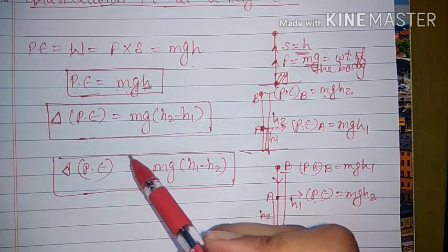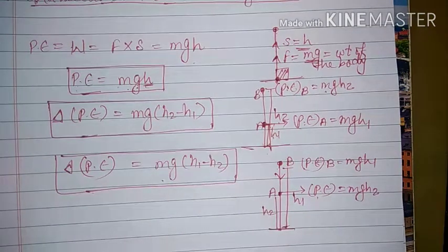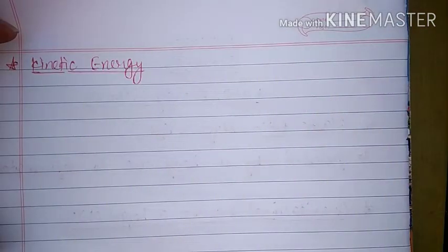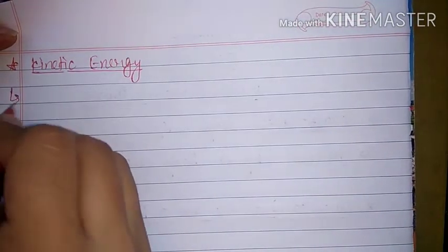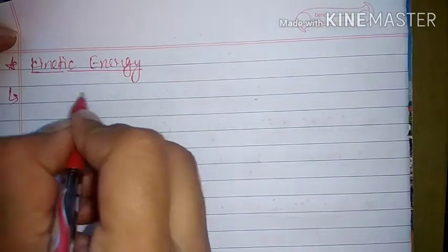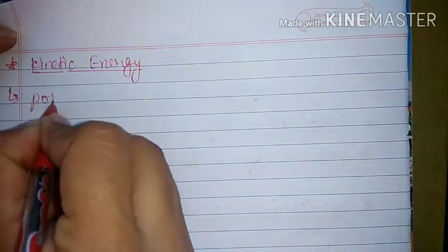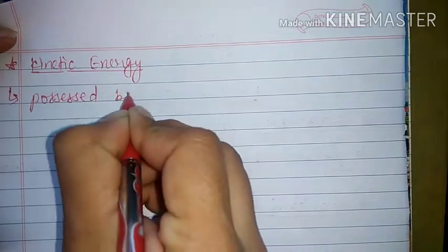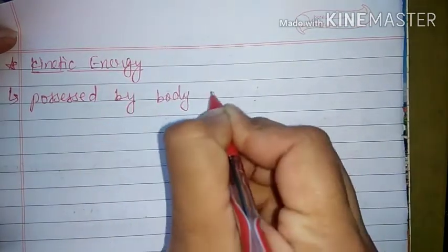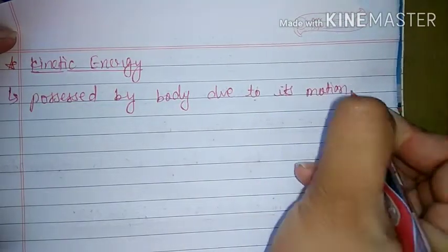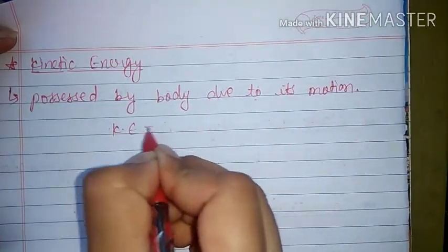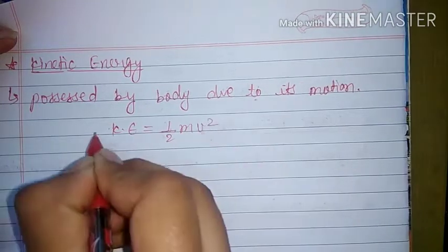Now our next topic is kinetic energy, and we have a basic idea about kinetic energy. That means the kinetic energy is the energy possessed by a body due to its motion. We have already discussed that in kinetic energy we will discuss rest and motion. That means the energy possessed by a body due to its motion is known as kinetic energy.